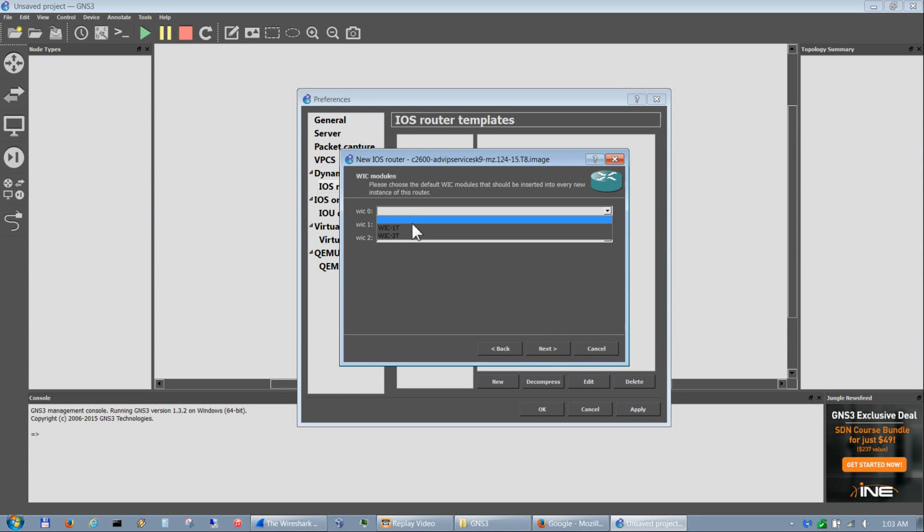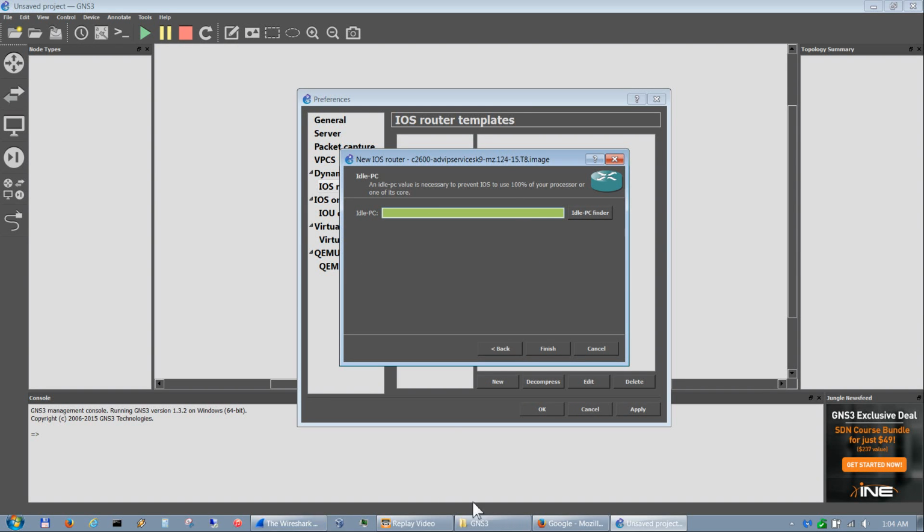I do add a WIC-2T, which gives it 2 serial connections, which you normally want for a router, and hit next. This is the idle PC finder that I mentioned earlier. In the older version, this is the only place you can set this.